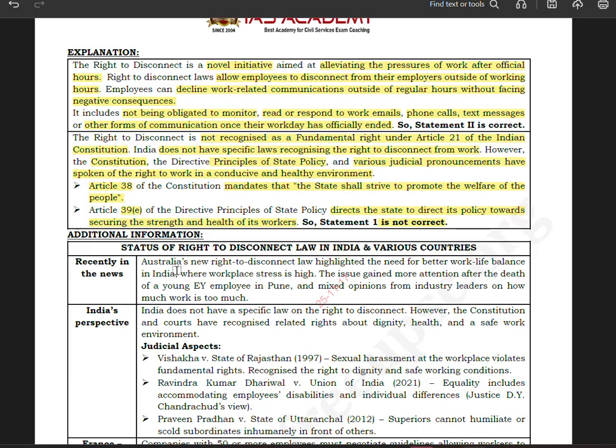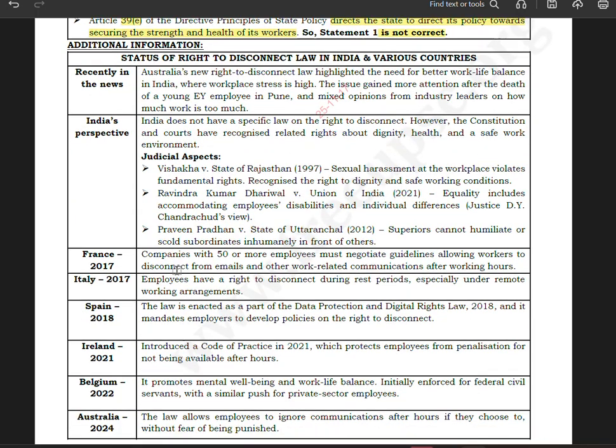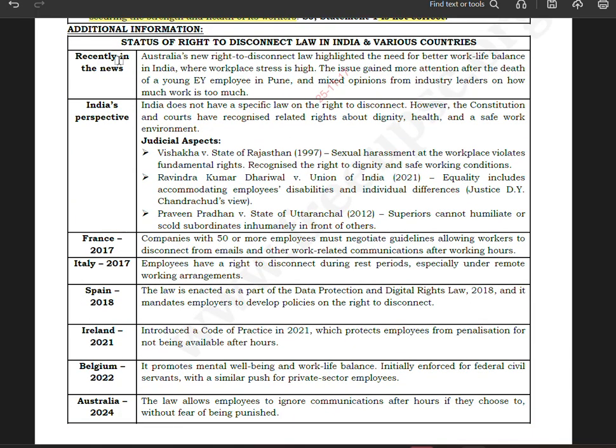Now, we need to have certain additional information. Recently in news, status of right to disconnect law in India and various countries. Australia's new right to disconnect law highlighted the need for better work-life balance in India. So Australia has introduced the right to disconnect, which has led to the demand in India to have better work-life balance, where workplace stress is very high.